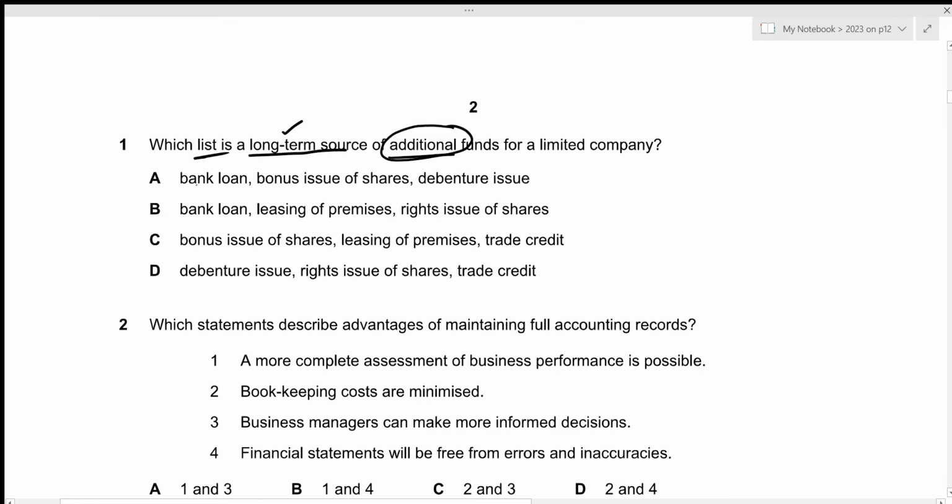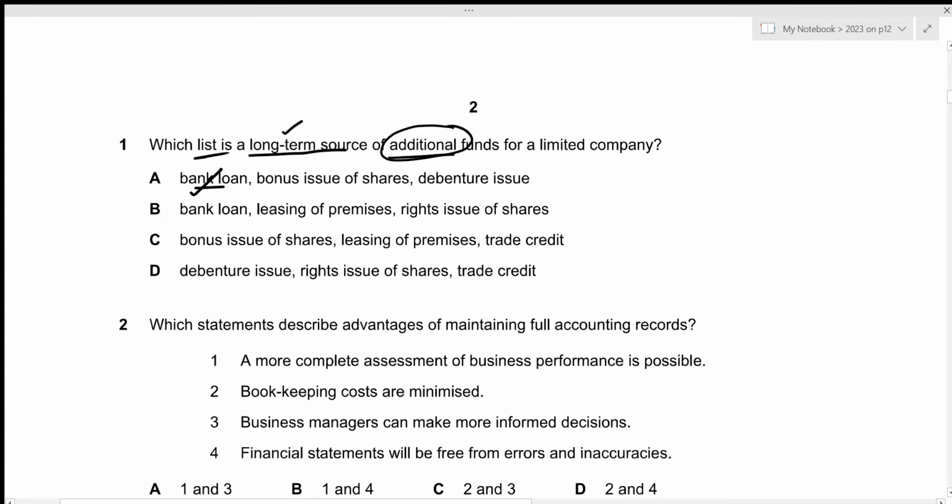For the first option, we have a bank loan. Remember that bank loan is a long-term source because we classify it as a non-current liability, and this is also additional fund because bank loan will be acquired from bank, so we're essentially receiving the funds from some outside party. So this one is correct.